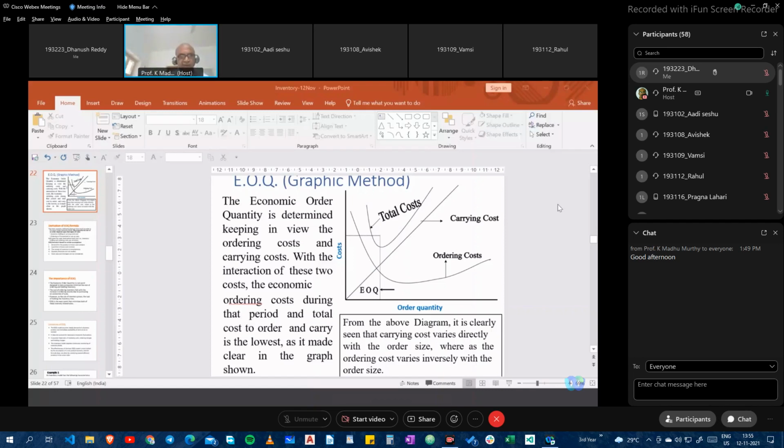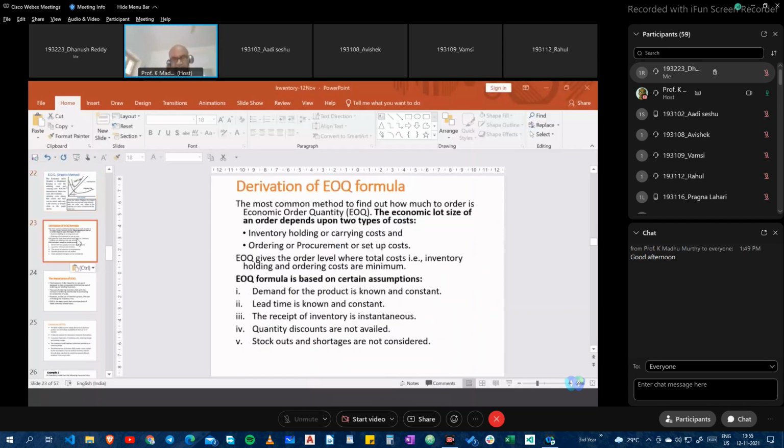And as we have come up with an expression for the optimal order quantity as economic order quantity, root 2DS by H, we came up with certain assumptions. We said the demand is independent, known and constant.